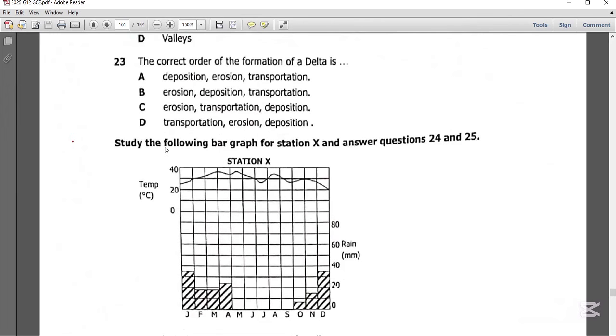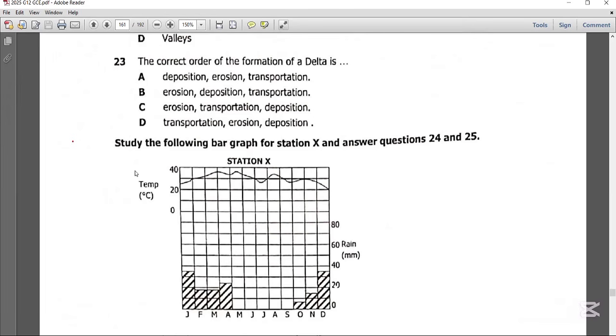Now question 23 says the correct order of the formation of a delta is, now you know that a delta is what you find at the mouth of a river. This is where the river ends. So a delta is a feature that forms right where the river joins other water bodies like oceans.